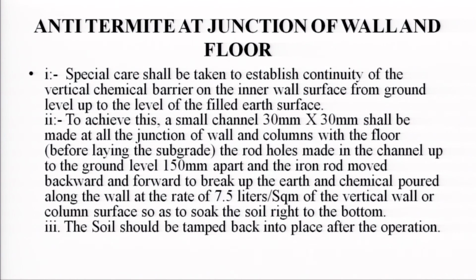The rod holes are made in the channel up to the ground level, 150 mm apart, and the iron rod moved backward and forward to break off earth, and the chemical poured along the wall at the rate of 7.5 liter per square meter.